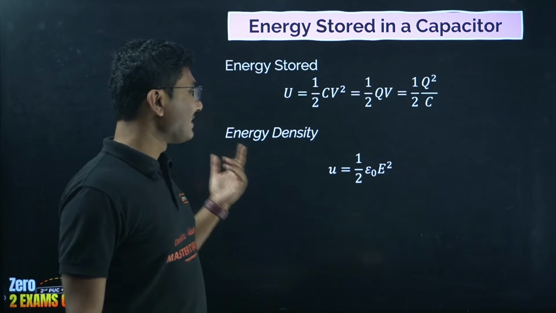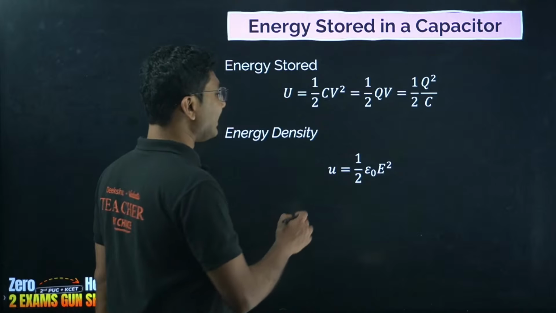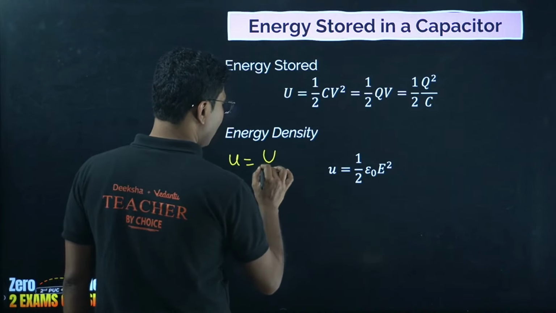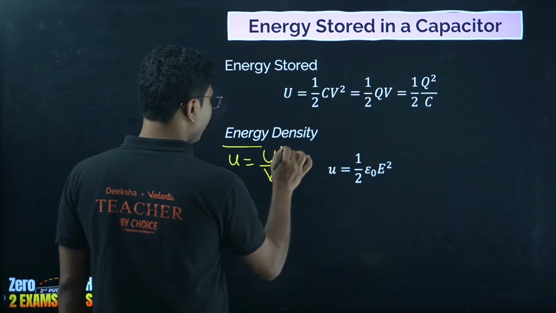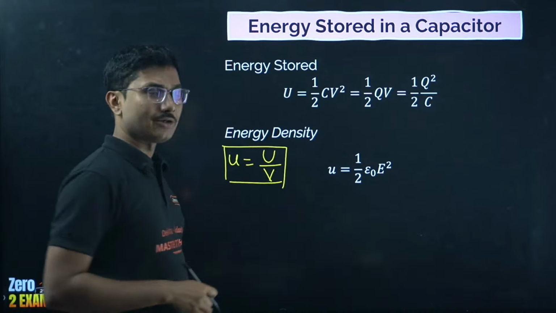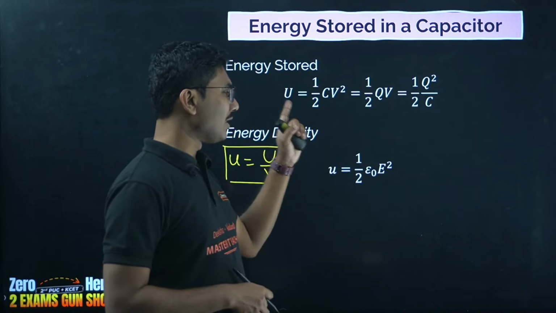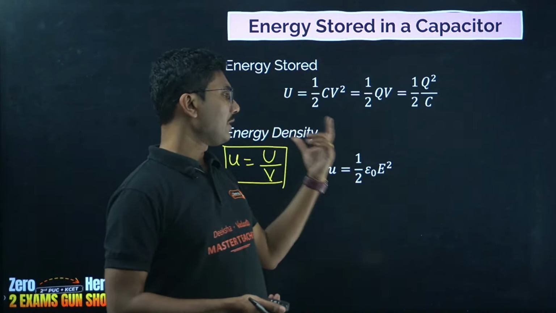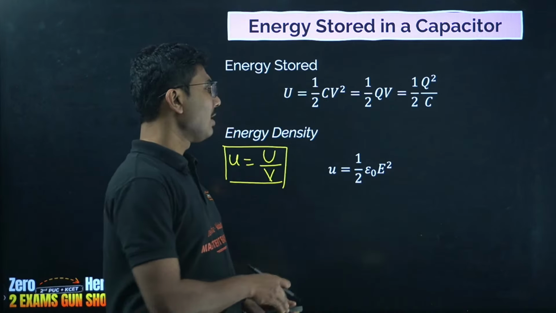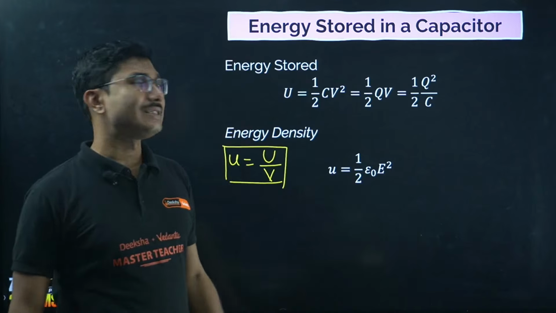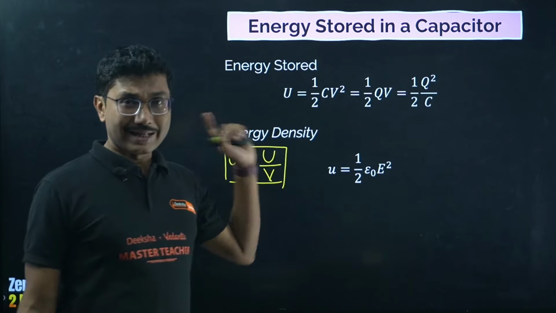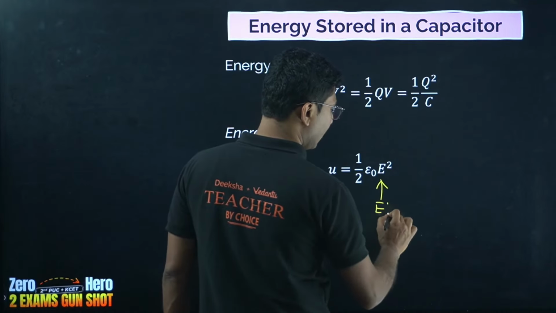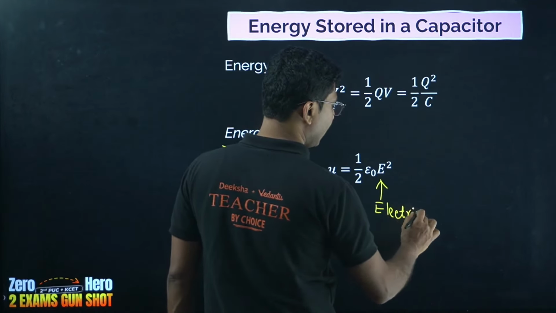Okay, now energy density. What is energy density? Energy density is energy stored per unit volume. Energy stored per unit volume is called energy density of the capacitor, and that is actually half epsilon naught E square. This derivation is not part of the syllabus. Only the formula is there. So U is half epsilon naught E square is the energy density of the capacitor, and as you can see, the energy is stored in the form of electric field.